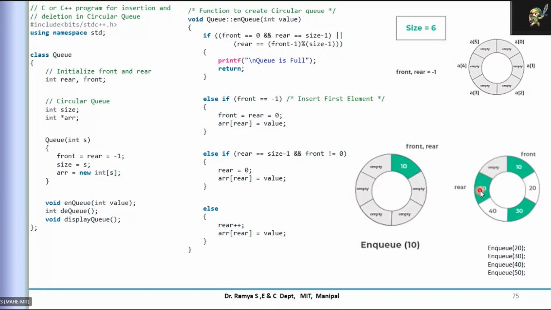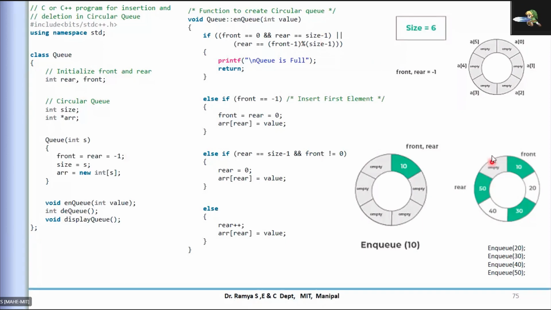Now if I insert one more, the rear is moved to this position, which is not yet the size. At the next iteration, if I NQ, it is fine. But if I want to NQ one more time, this condition is met, because front is still at 0 and the rear is size minus 1.